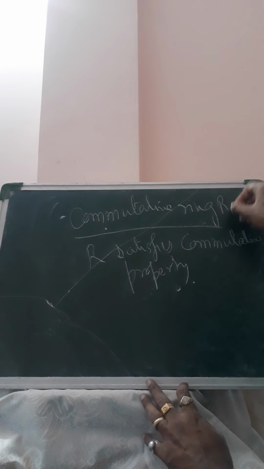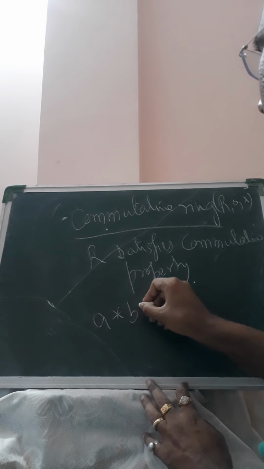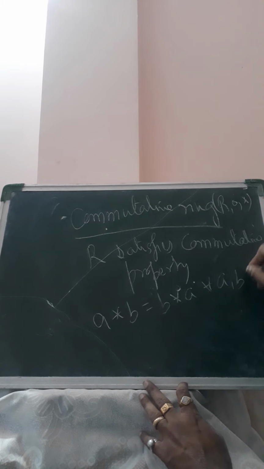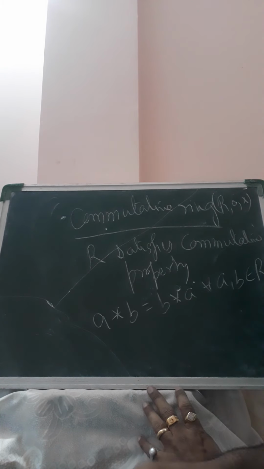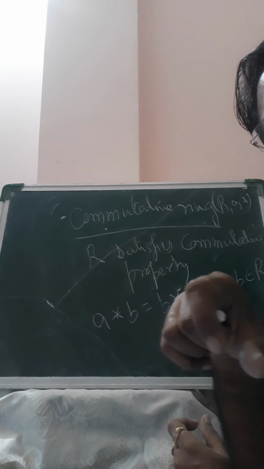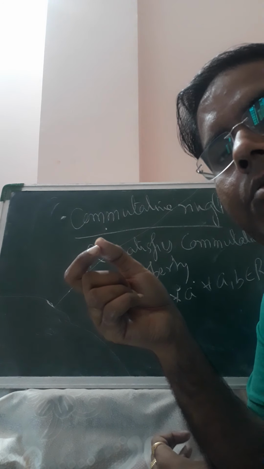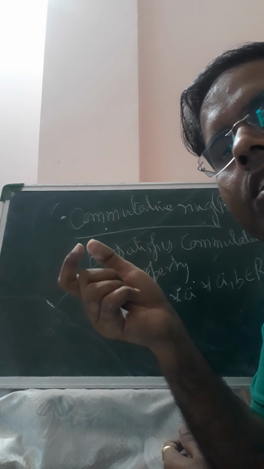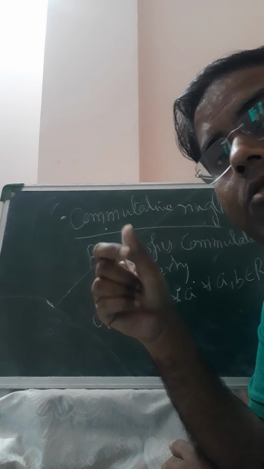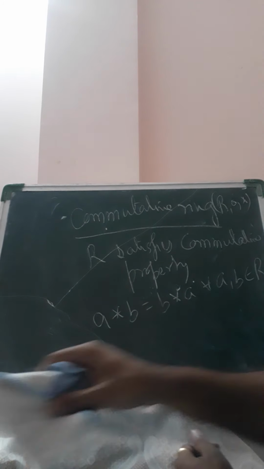If it is (R, ∘, *), then a * b is equal to b * a for all a, b belonging to R. With respect to the first operation, the commutative property is always satisfied, since with respect to the first operation R is an abelian group. If R is commutative with respect to the second operation, then the ring R is called a commutative ring.